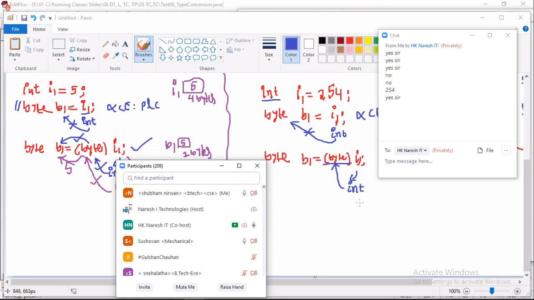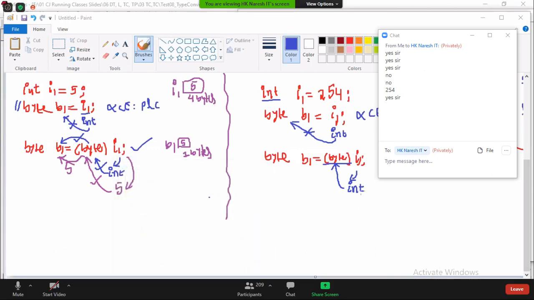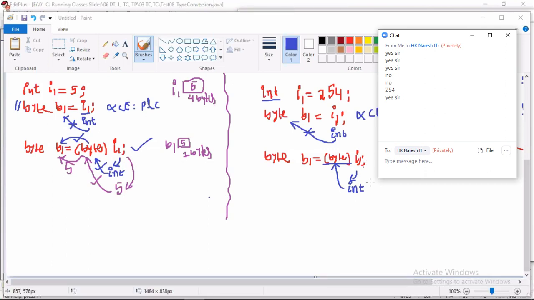Compile or not compile? It will compile, sir. How is it compiled? Sir, it will check the type, not the value. The compiler checks the type, like integer and byte. Is it compatible or not? Can int be assigned to byte or not? Yes, it is compiled successfully.